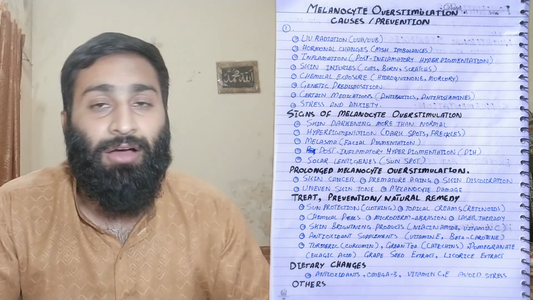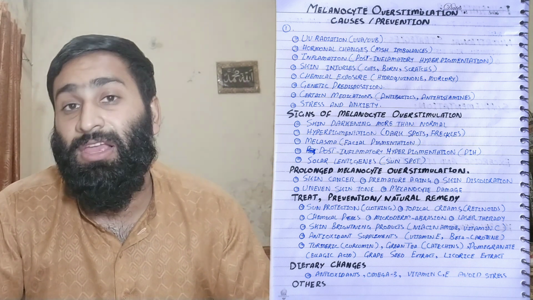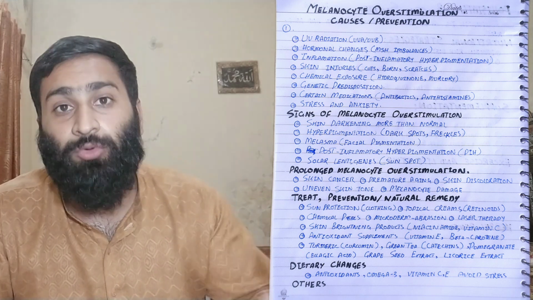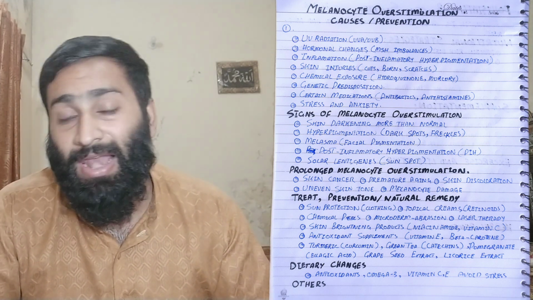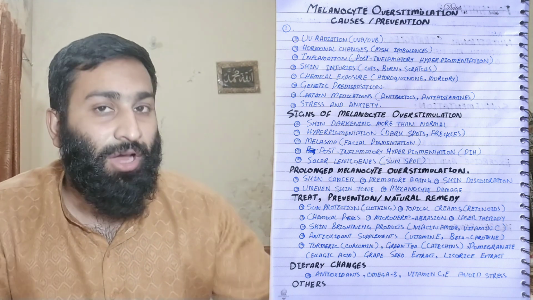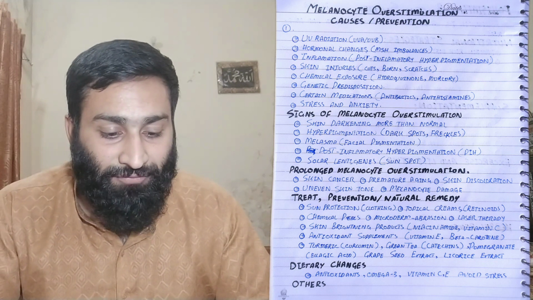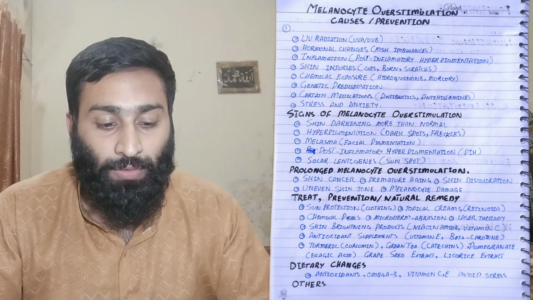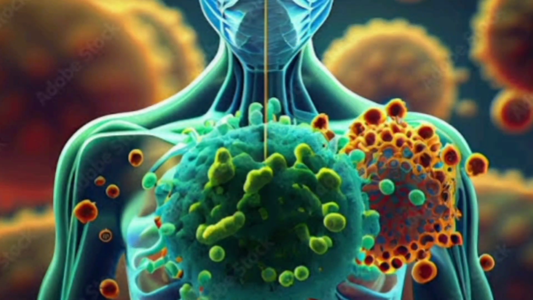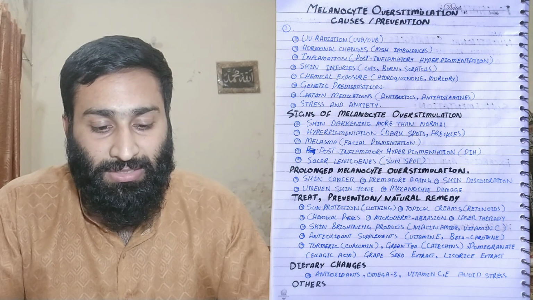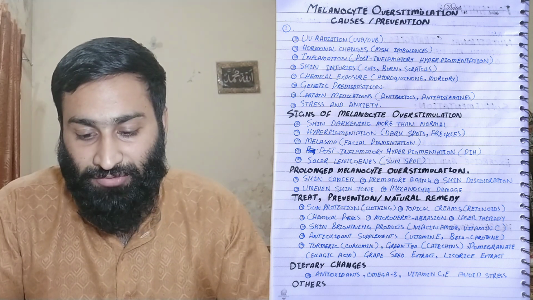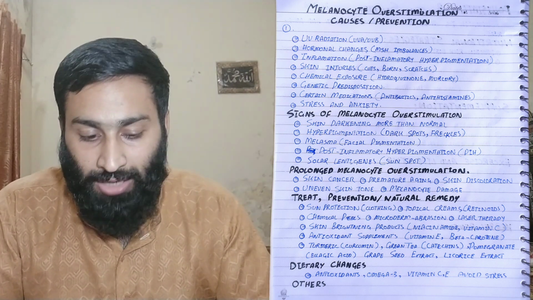In this way, an increase of the melanocyte stimulating hormone will trigger the melanocyte to produce more and more melanin pigment, which will darken the skin, and that is the problem. Inflammation is also a cause, alongside hormonal changes like melanocyte stimulating hormone overstimulation: post-inflammatory hyperpigmentation also occurs.